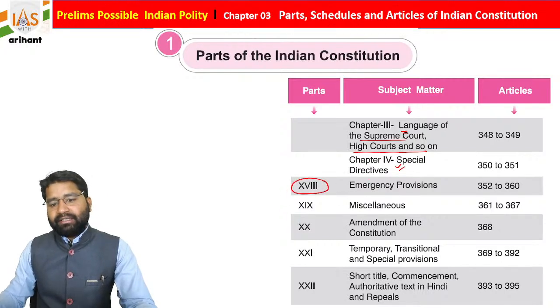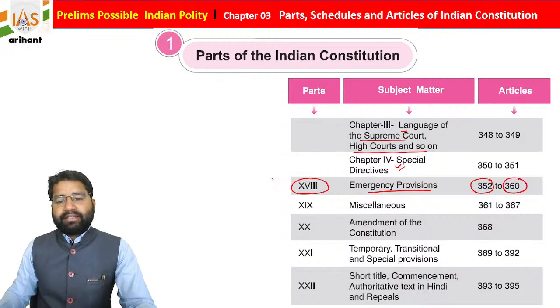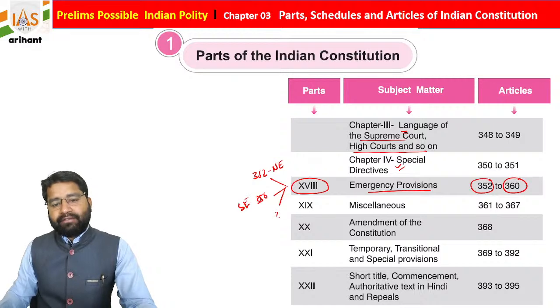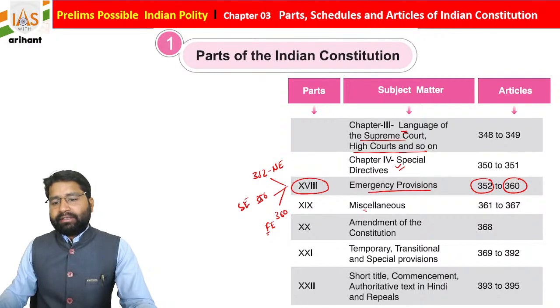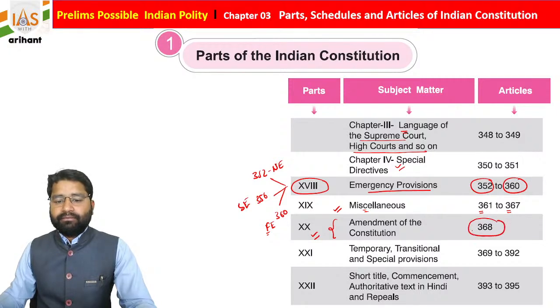Then Part 18 contains the emergency provisions. It starts from Article 352 to 360. There are three types of emergency, as you know. Under 352, national emergency; 356, state emergency; as well as 360, that is the financial emergency in India, students. Okay, 361 to 367 contain miscellaneous provisions, and Part 20 of the Indian Constitution contains Article 368, students. Okay, so this is also important, just try to remember.